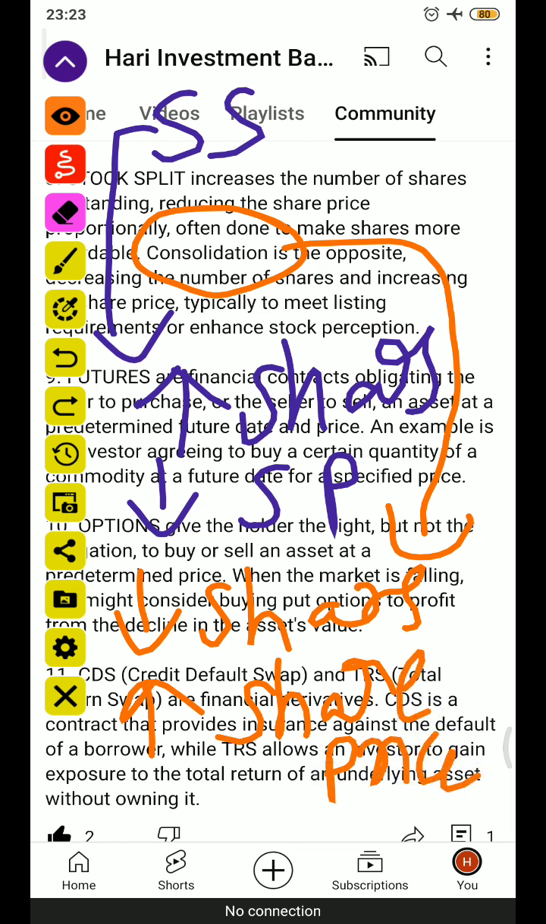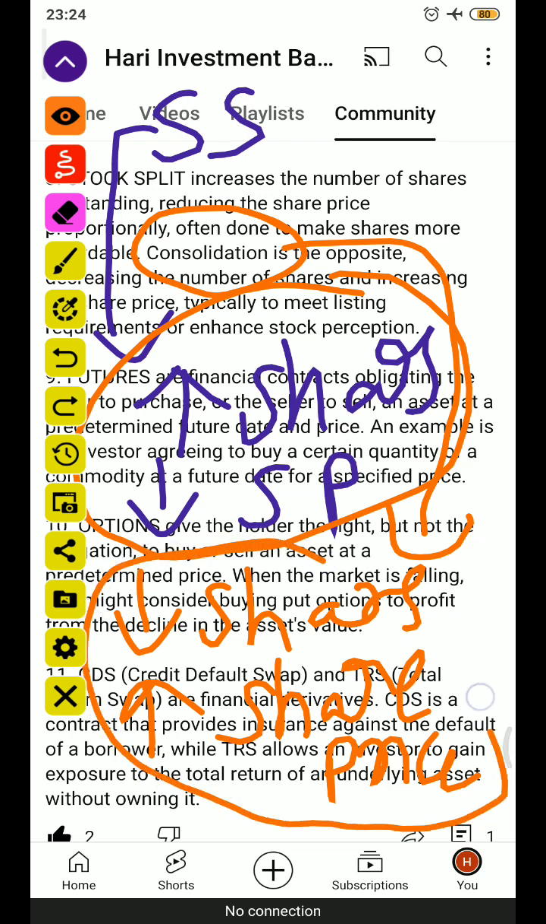Decreasing means here what we can do, so the share price is 1,000, we will make it 2,000 and shares will be decreased. So decreasing the number of shares and increasing the share price will be consolidation. Typically to meet listing requirements or enhance stock perceptions, we do this stock split and consolidation process. Stock split means increasing the number of shares outstanding and reducing the share price, whereas consolidation means decreasing the number of shares and increasing the share price.